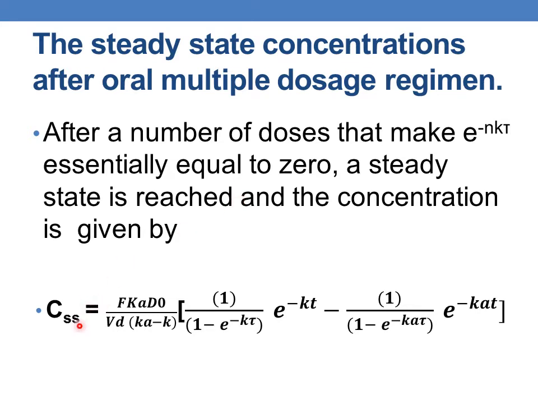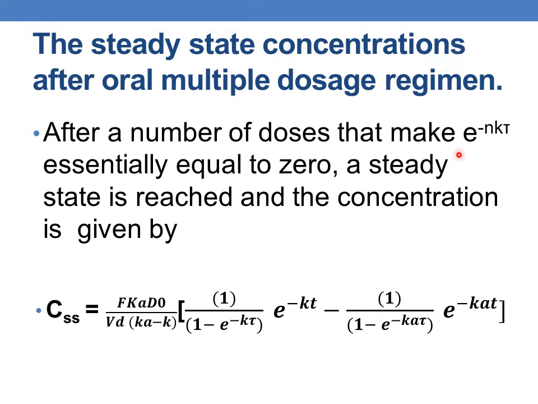And the equation for steady state concentration, Css, is equal to F into Ka D0 by Vd into Ka minus K, into [1 by 1 minus e to the power of minus K tau into e to the power of minus Kt, minus 1 by 1 minus e to the power of minus Ka tau into e to the power of minus Ka t].